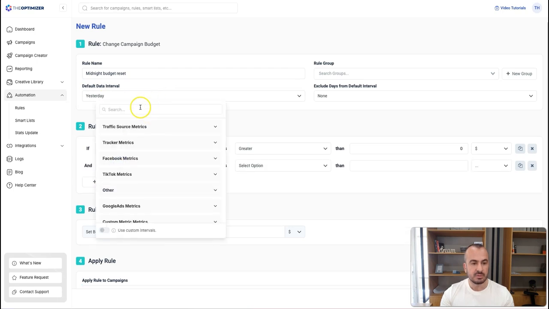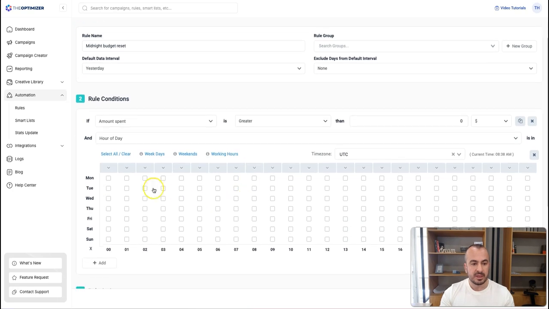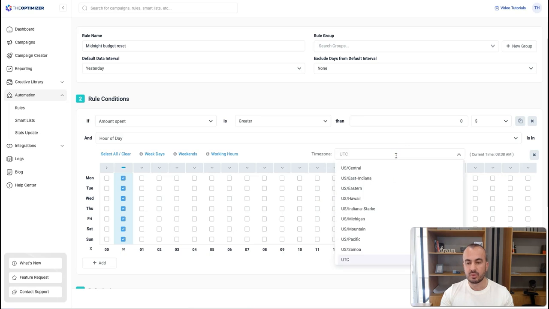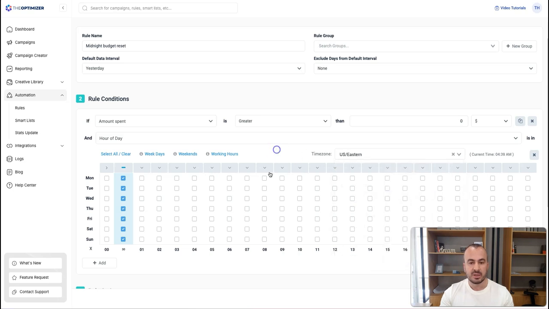And the second condition is basically what will make sure that this will execute at the start of the new day. We're going to use our hour of day condition to achieve this. And you can see here that you can only select fixed hours, but if you expand this column here at the top, you can go even for half hours. So what we're going to do now, we're going to select this half hour interval here. And depending on what is our ad account time zone, we're going to select the correct time zone. Let's say our ad accounts are in US Eastern.